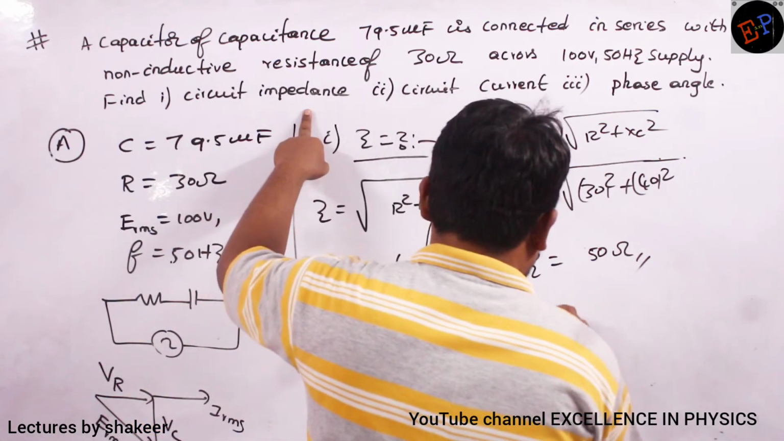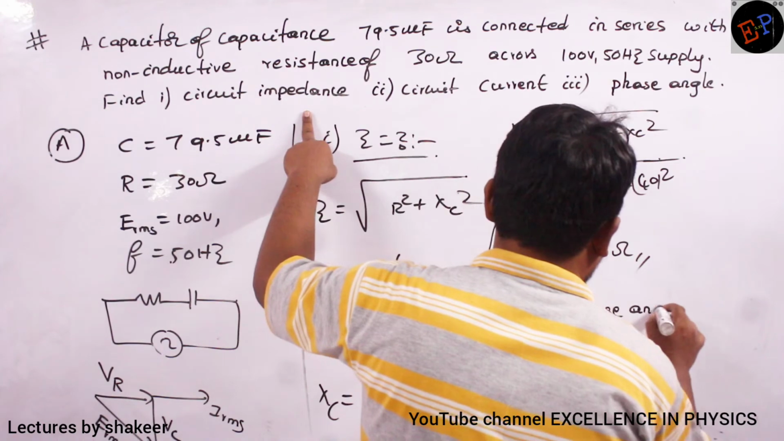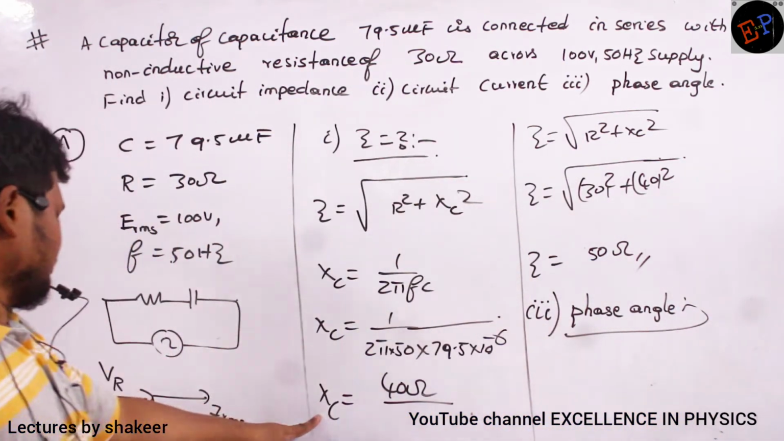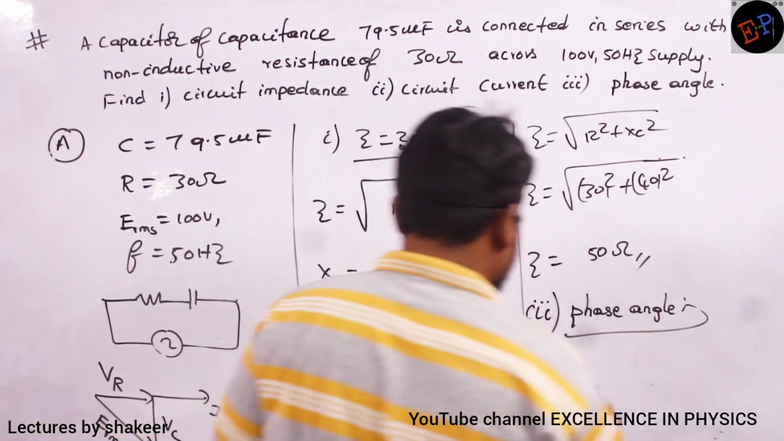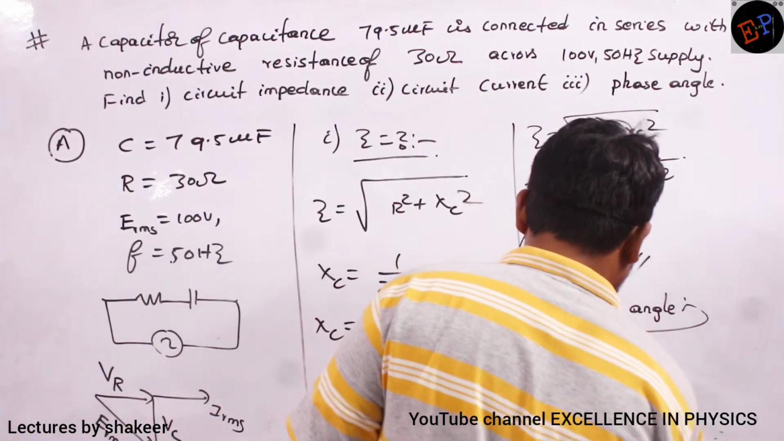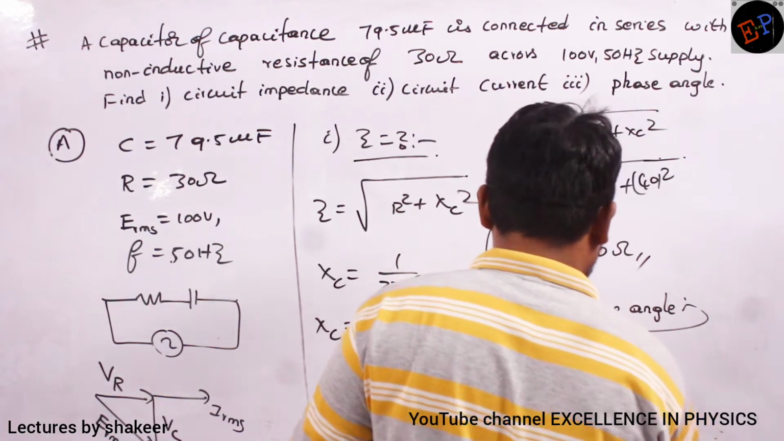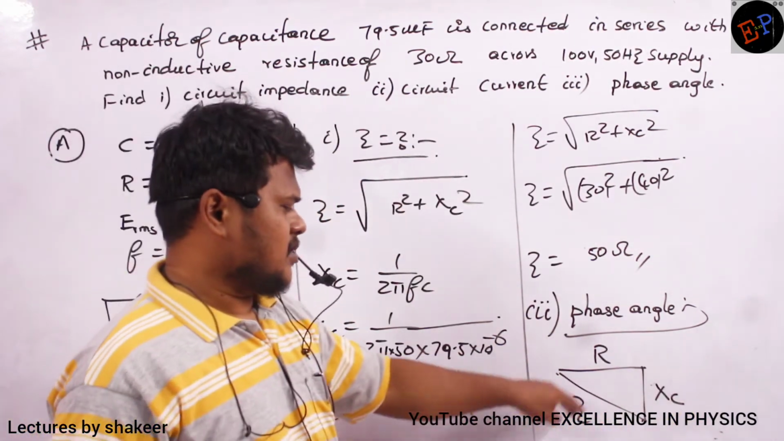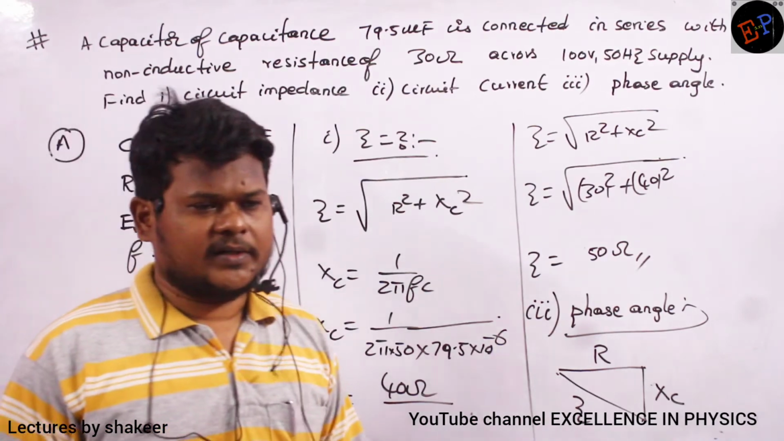Next, the phase angle. The phase angle is very easy to calculate. XC I have already calculated, and the R value is already present. So draw the impedance diagram here: this is XC, this is R, this is Z. So I have Z, R and XC, and you can take any trigonometric ratio.